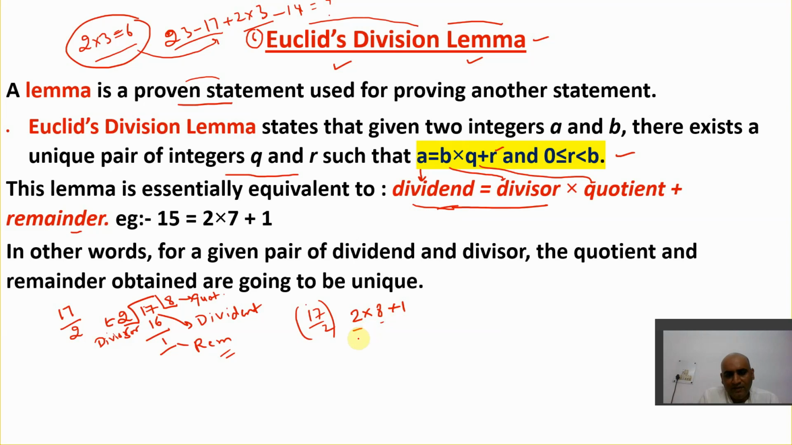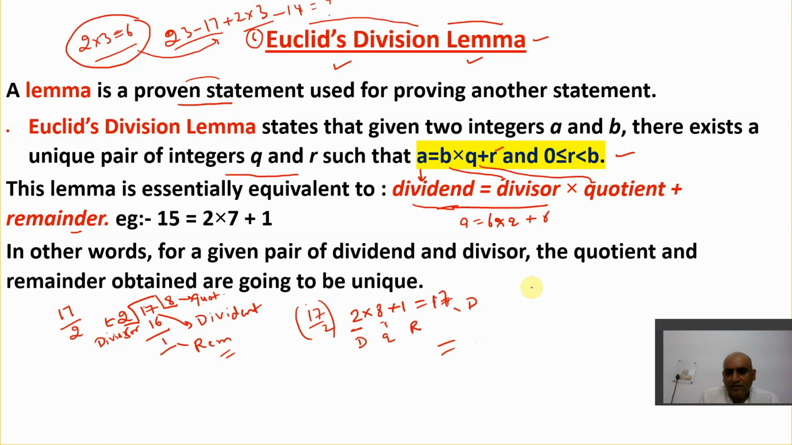So 2 is what? Divisor. 8 is what? Quotient. And 1 is what? Remainder. And that is equal to 17, and 17 is the dividend. So the formula becomes: dividend is equal to divisor into quotient plus remainder. Or you can say A is equal to B multiplied by Q plus R. This is the point here.